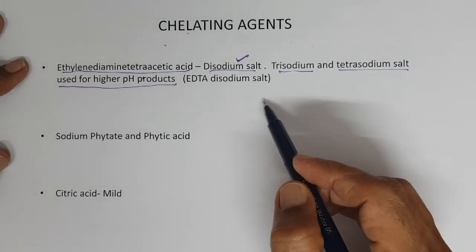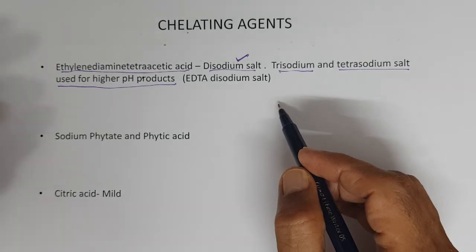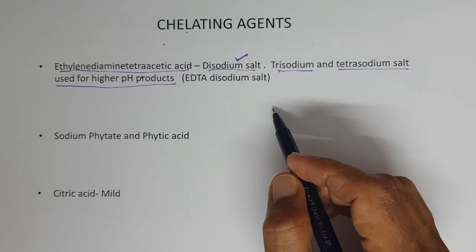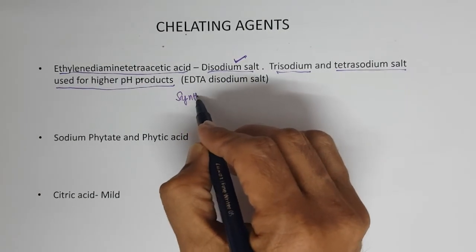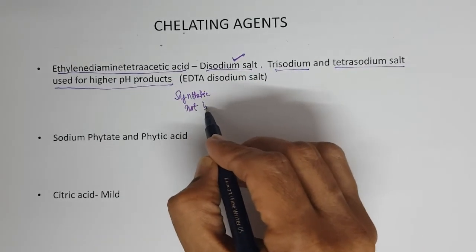Disodium EDTA is the best chelating agent. Now, this is a synthetic product, not biodegradable.